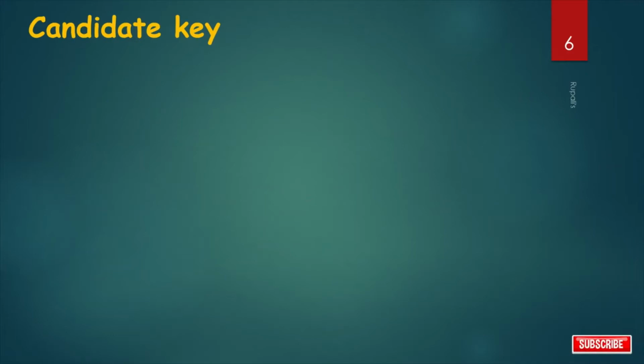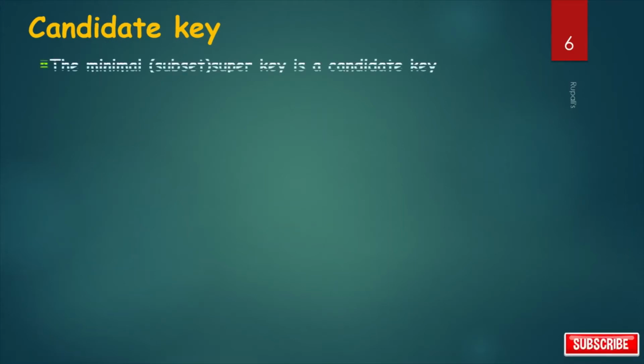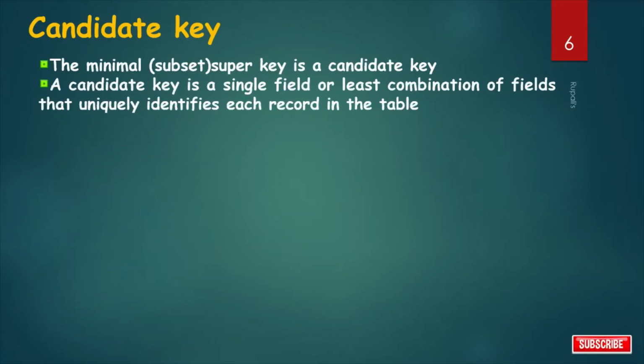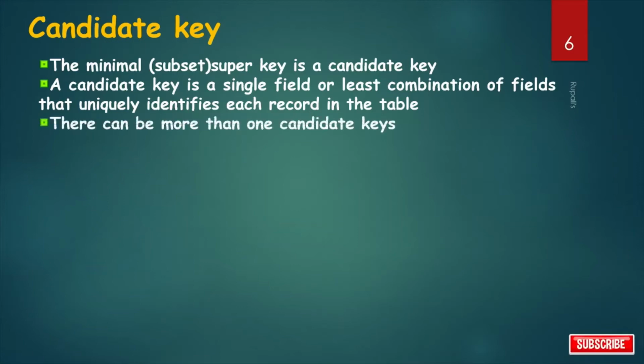Candidate key. A minimal super key is called a candidate key. Or we can say a set of minimal attributes that can identify each tuple uniquely in the given relation is called a candidate key. So, the minimal subset of a super key is called a candidate key. A candidate key is a single field or least combination of fields that uniquely identifies each record in the table. There can be more than one candidate key.